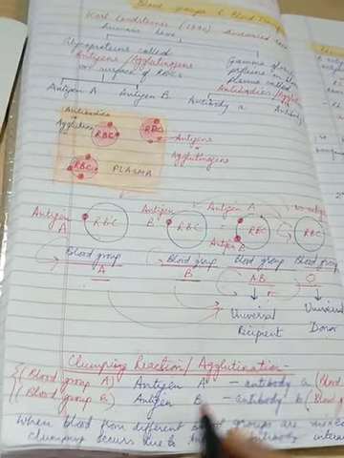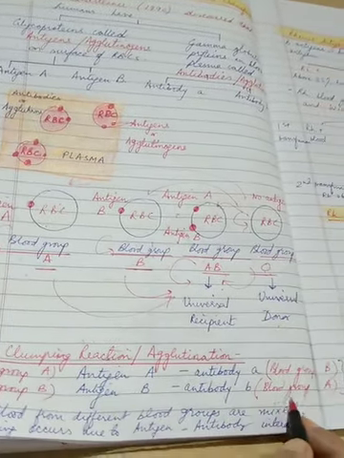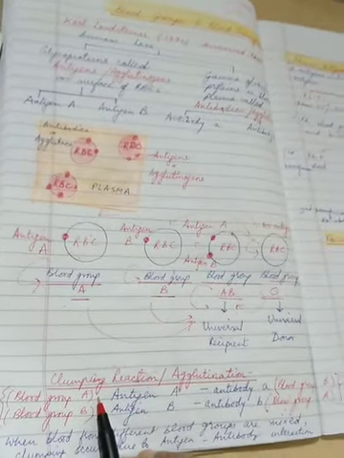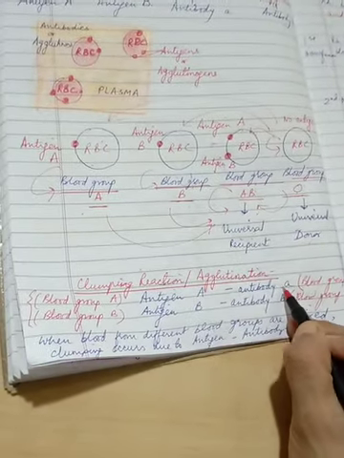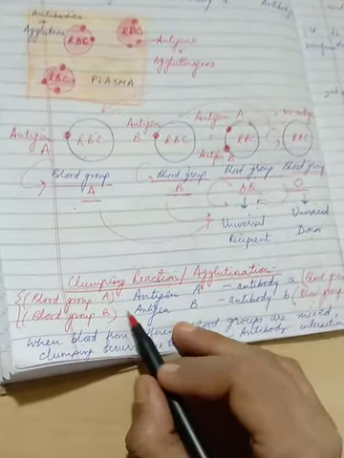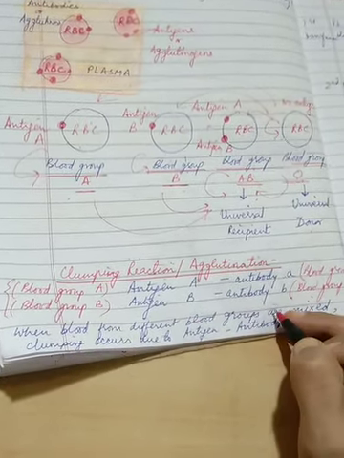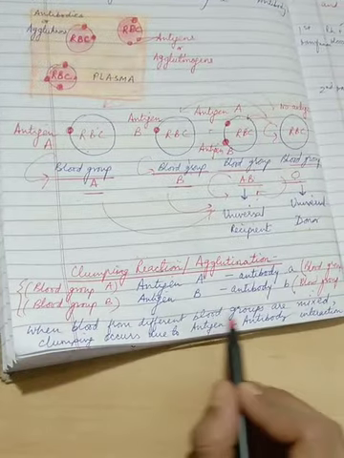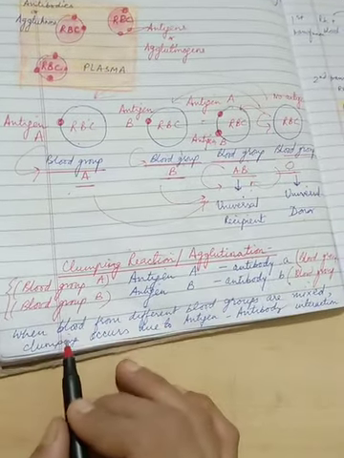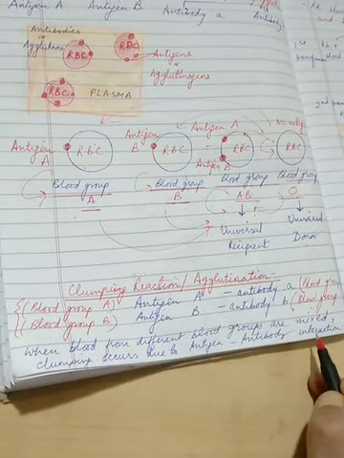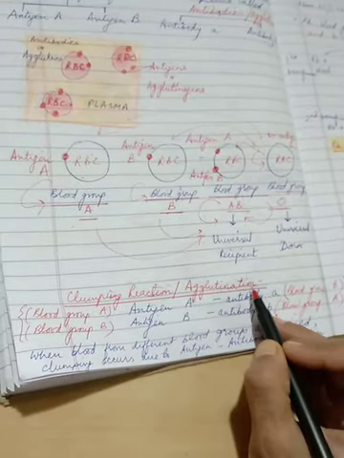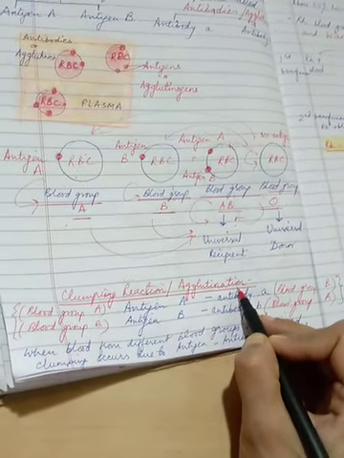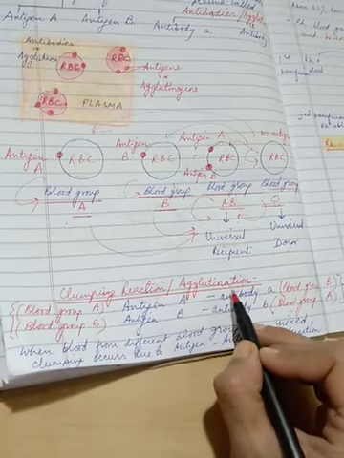Similarly, antigen B, which is present in blood group B, is incompatible with antibody B. That means during transfusion, children, blood group A can only be given to A, because if we mix B with A, the antigen antibody reaction takes place, right? Similarly, B cannot be given to A, or A cannot be given to B. When blood from different blood groups is mixed, clumping occurs due to antigen antibody interaction, and this is called clumping reaction or agglutination, right? This is a serious condition which we call agglutination.